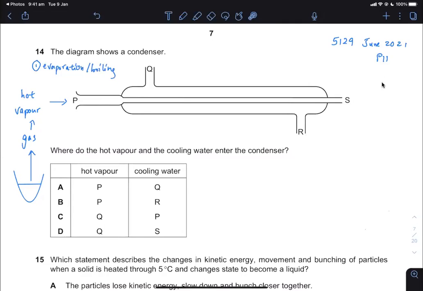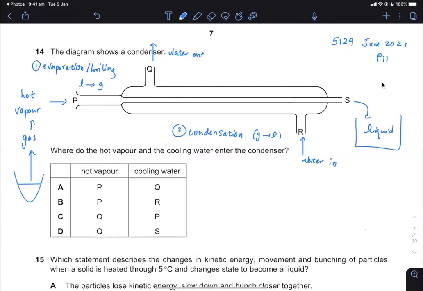Then the hot vapor comes in here, and the cold water is water in from the bottom, and water out from the top. So the hot vapor will condense. The second process is called condensation. This apparatus is called a condenser. Boiling is from liquid to gas. Condensation is from gas to liquid. So what comes out is liquid, and that is what you collect there, okay?